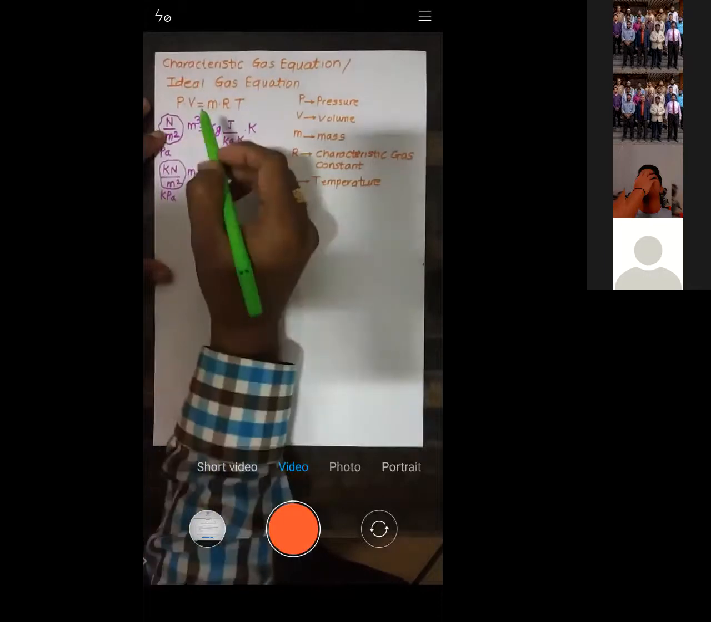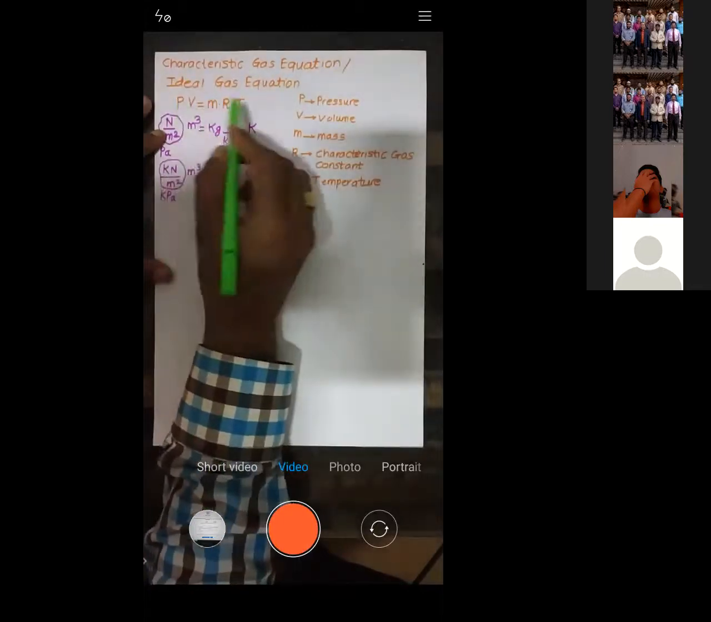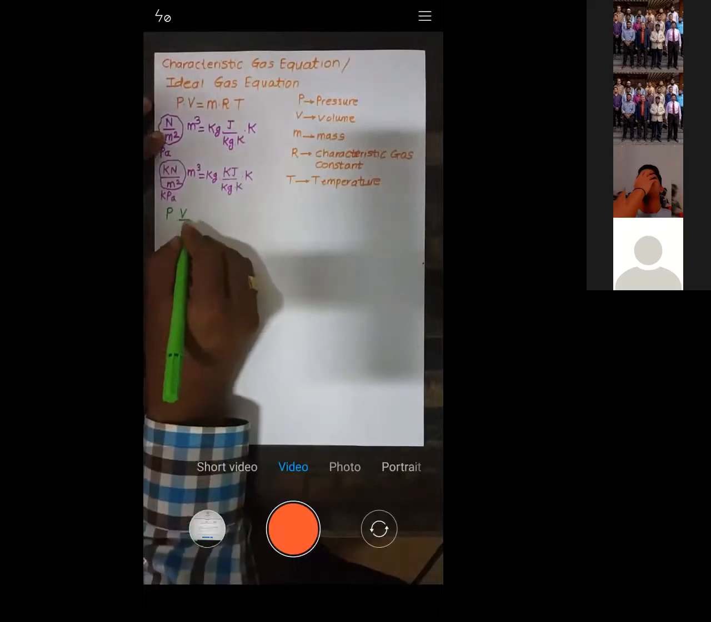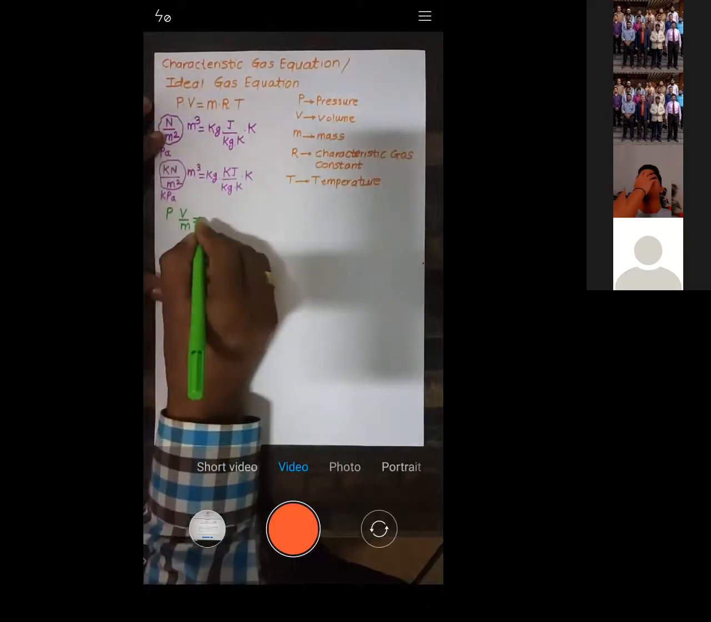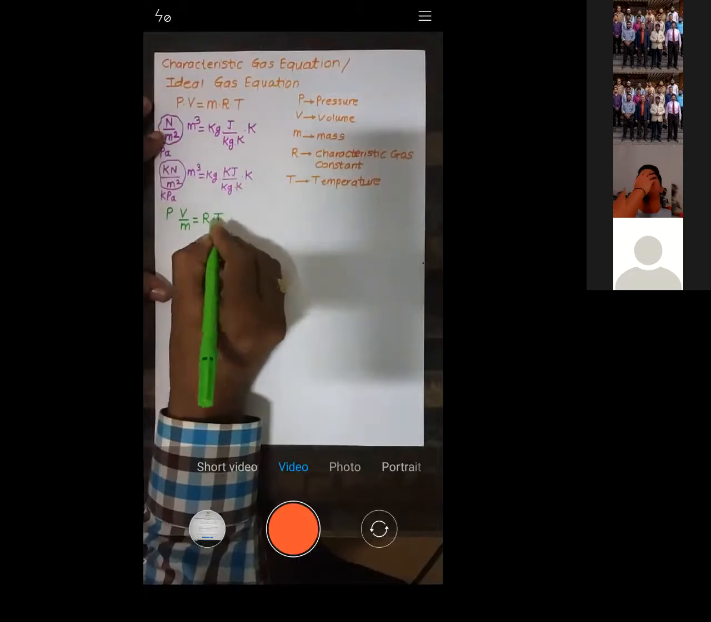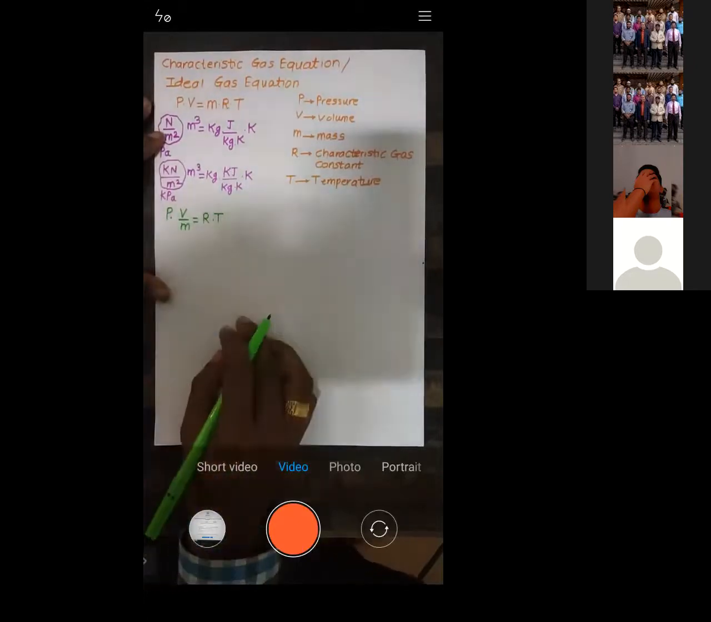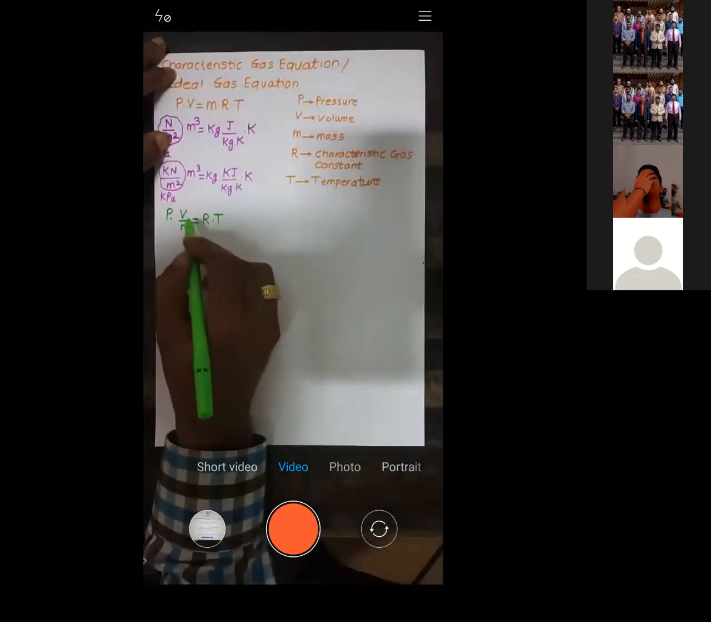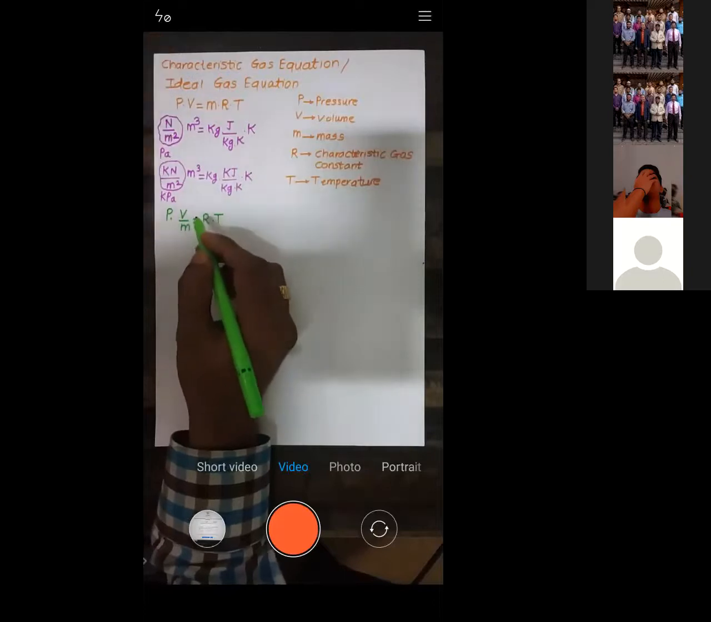Now see what I will do in this equation. I will bring mass to the left hand side. So PV by M is equal to RT. And whenever anything is divided by mass, it becomes specific, as I told you in the previous lecture.